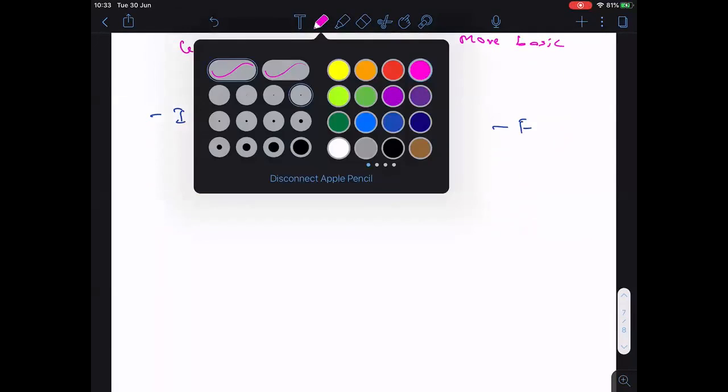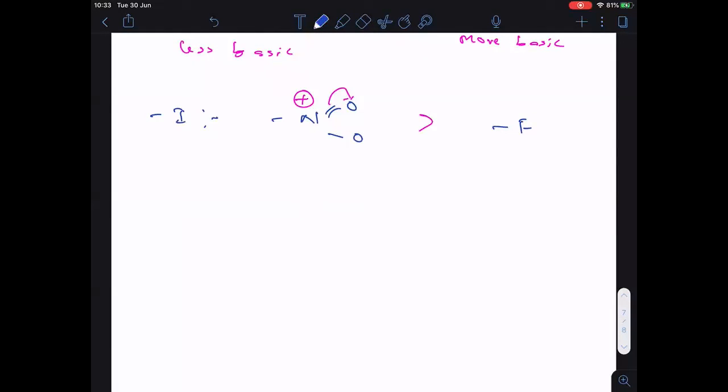Clear? One more example we are going to see now. This is benzyl carbanion. This is phenyl carbanion. Clear? First one is benzyl, second one is phenyl carbanion. Let me see how many of you will do this one.